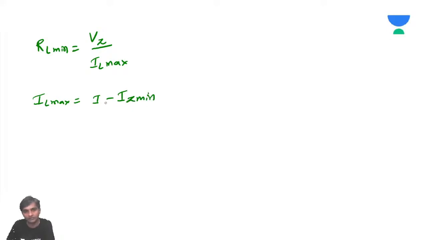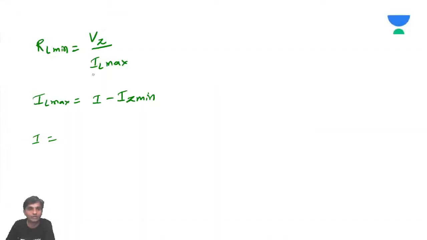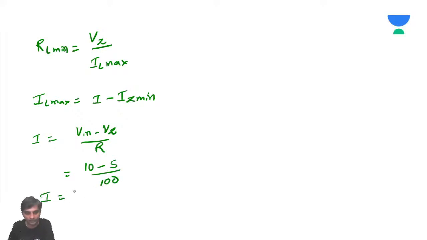IZ minimum is given, so you need to calculate I. I is simple: V input minus VZ by R, that's 10 volts minus 5 volts by 100 ohms. How much will I get? We get 50 milliamps as I.